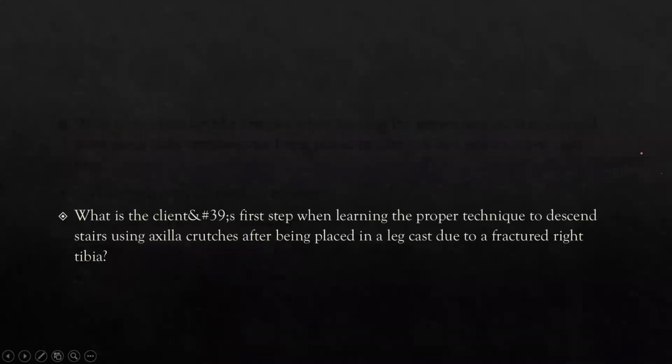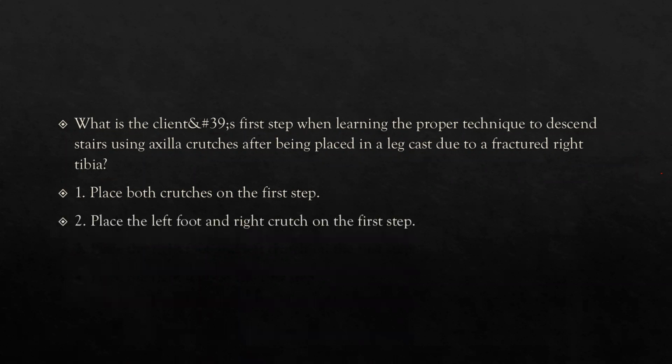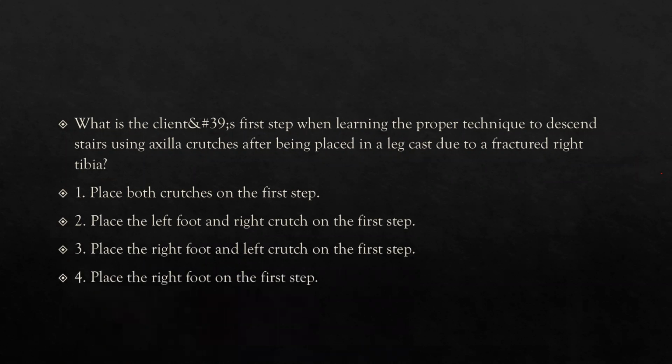Next MCQ. What is the client's first step when learning the proper technique of descending stairs using axilla crutches after being placed in a leg cast due to a fracture of the right tibia? Option 1, place both crutches on the first step. Place the left foot and right crutch on the first step. Place the right foot and the left crutch on the first step. And place the right foot on the first step. So see here, this is a question regarding body mechanics.